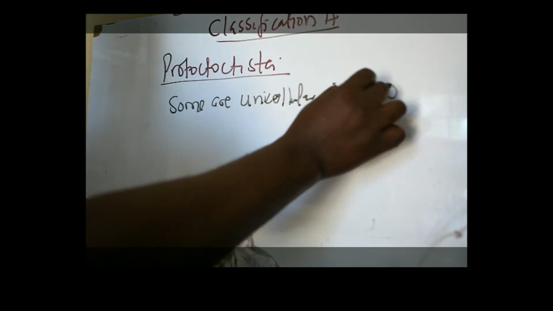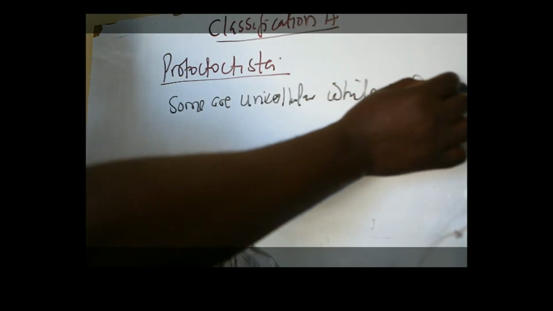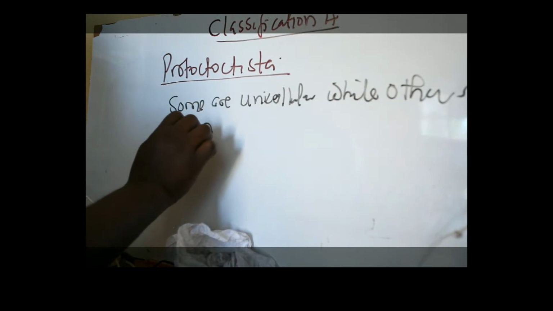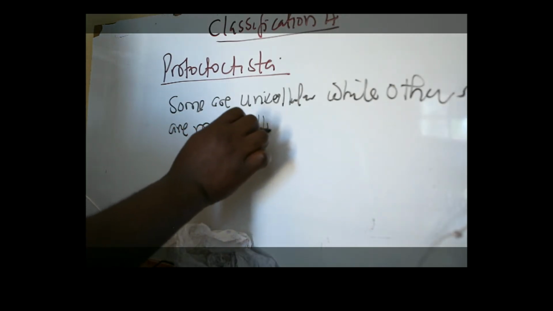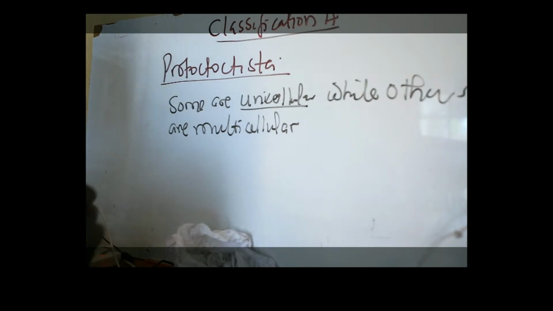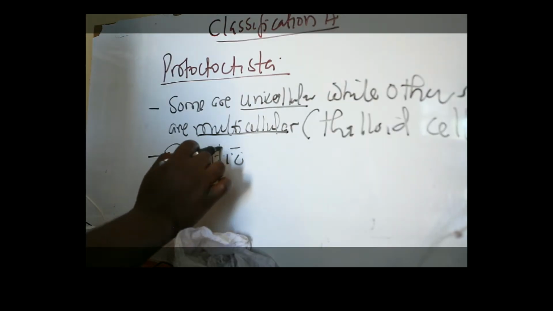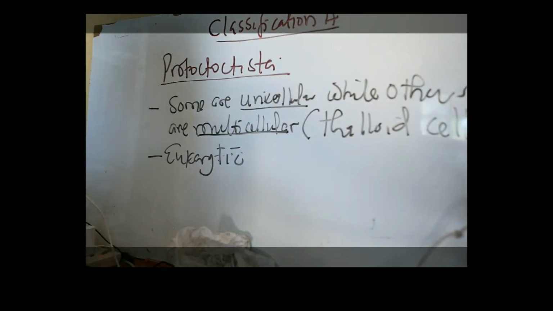while others are multicellular. A good example of the multicellular, we talk about the euglena. Whenever you're talking about unicellular or multicellular, we can bring up that members are eukaryotic. Members are eukaryotic. Now, if you can still remember the meaning of prokaryotic. So we have many organelles in these members of Protoctista.